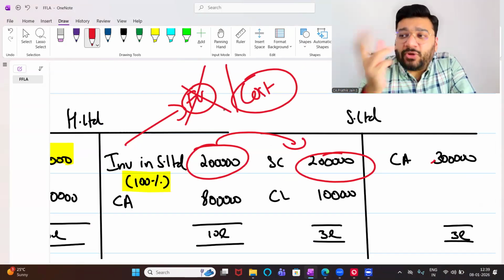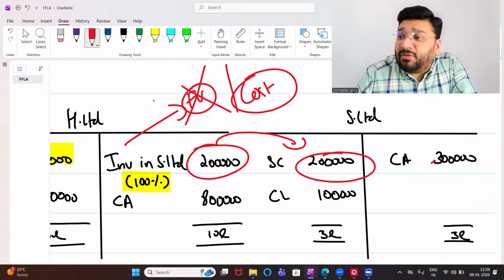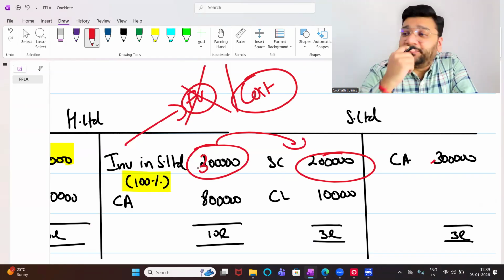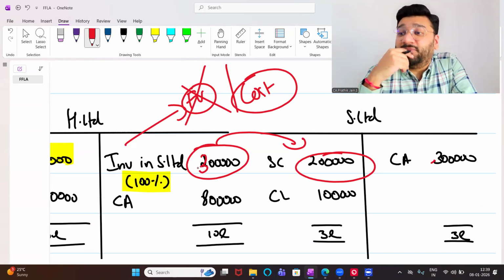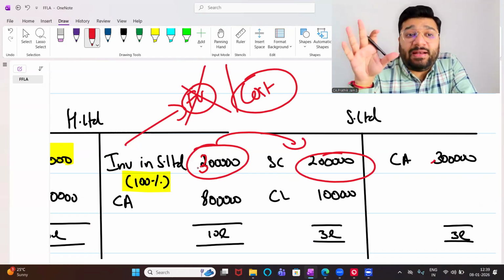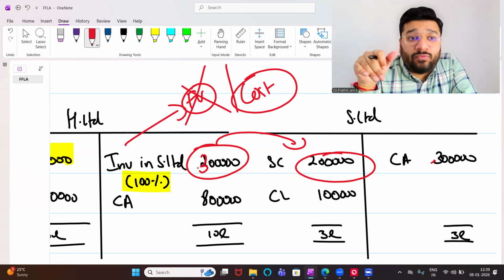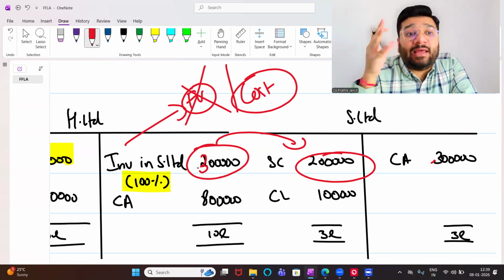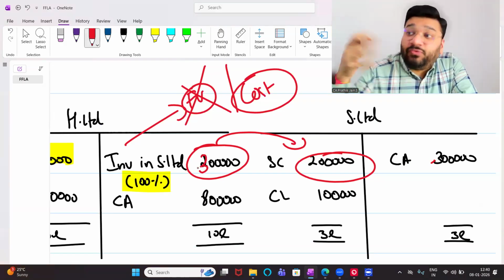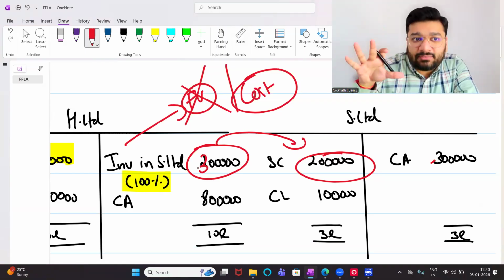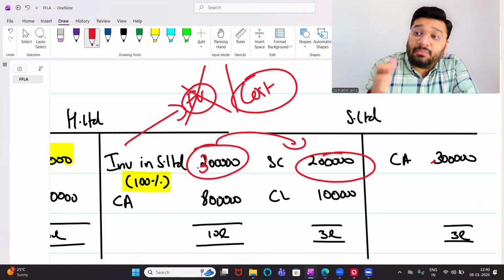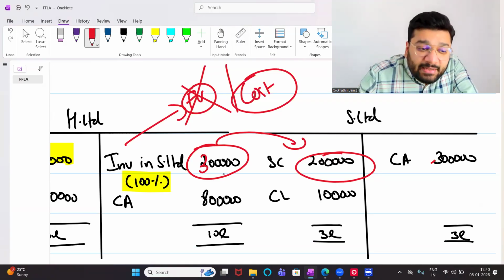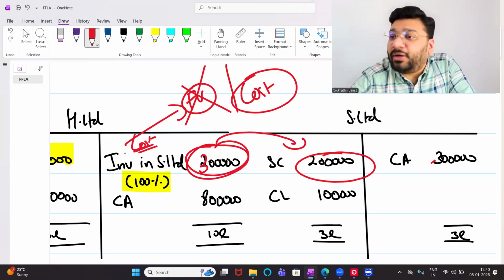Wrong. We saw an example where 2 lakh worth of share capital we purchased for 3 lakh rupees. We paid 1 lakh extra and purchased. Why? Towards the goodwill. Why did I pay extra 1 lakh rupees? Because I felt it is worth paying 1 lakh extra, because using their goodwill, their good name, their reputation, their present market value, present brand value, we can earn more than that. So even if I give 1 lakh extra, it is worth it because I can earn more than that 1 lakh that I'm paying. So here, this investment is always at cost, not at the face value.